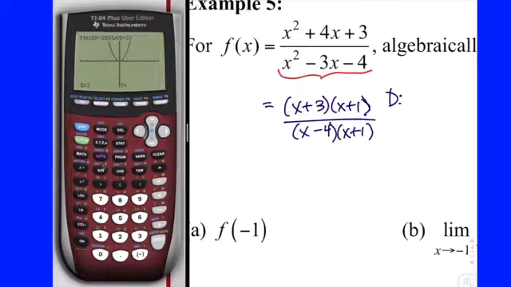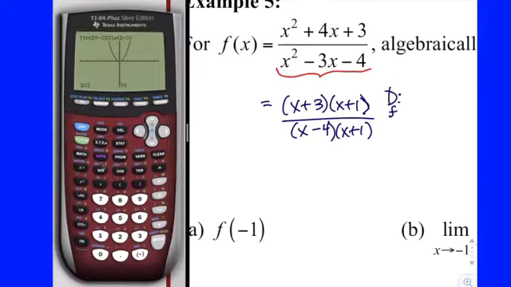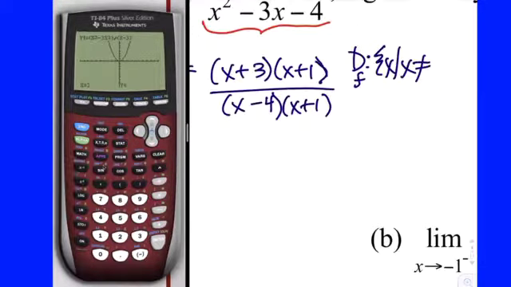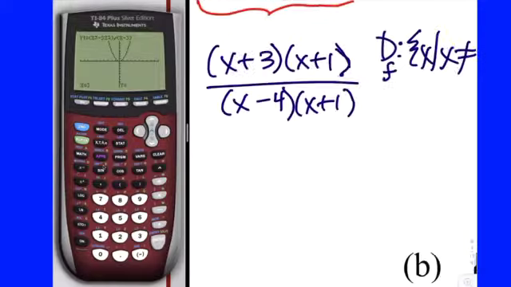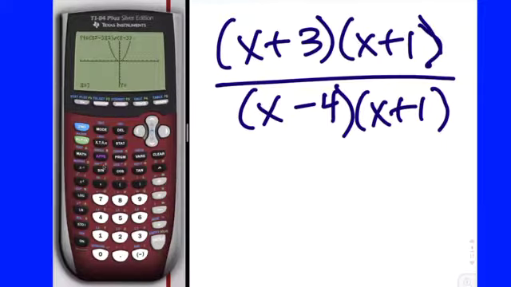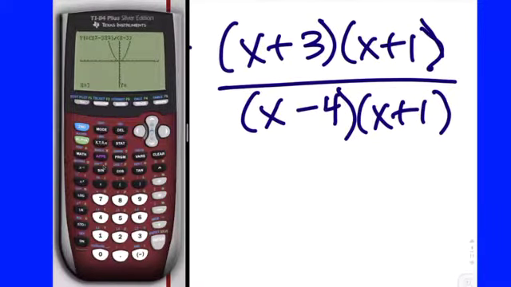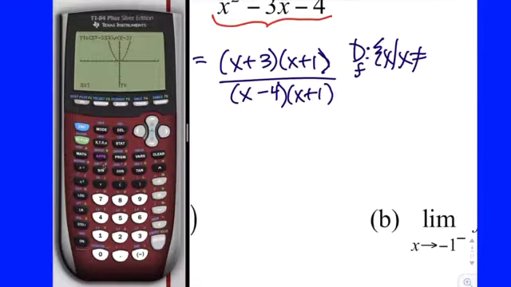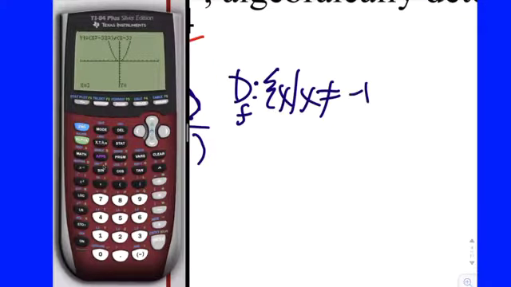The domain, or you could say D sub f if you want, is going to be the set of all x such that x is not equal to what two values? 4 and negative 1. You don't have to set each factor equal to 0 and solve algebraically. Just look at it. X minus 4, when you plug in a 4, you get 0, and same with negative 1. So you could say negative 1 comma 4 or 4 comma negative 1. Both of those are not in the domain. Both of those are discontinuities.